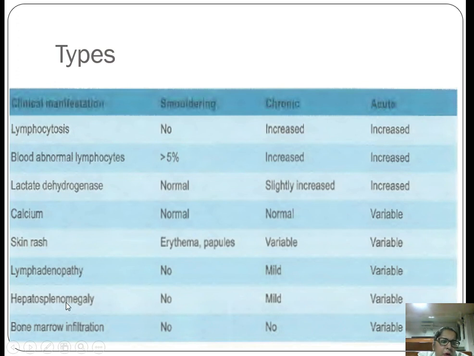Lymphadenopathy, hepatosplenomegaly, and bone marrow infiltration are present in variable amounts in the acute phase, but they are absent in the smoldering cases. And skin rashes are present in all the three conditions, but calcium is normal in both smoldering and chronic cases, and it may be increased or variable in the acute phase.